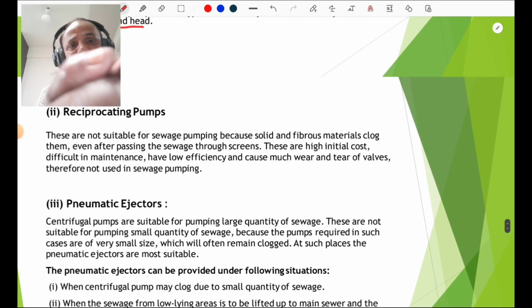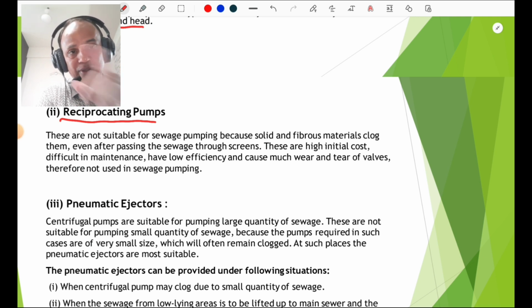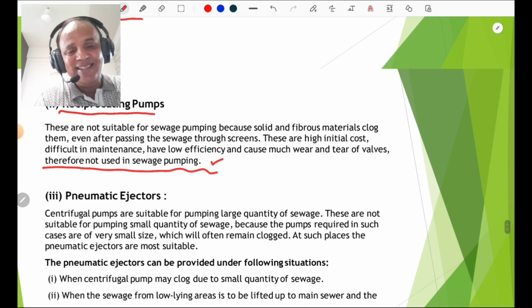Then reciprocating pumps. These pumps are not suitable for sewage pumping. Why? Because solid and fibrous materials clog them even after passing the sewage through screens. So clogging is the phenomenon that occurs when reciprocating pumps are used for sewage pumping. These are also high in initial cost, difficult to maintain, have low efficiency, and cause high wear and tear to the walls. Therefore, they cannot be used for sewage pumping. Such types of questions are asked in the examination.